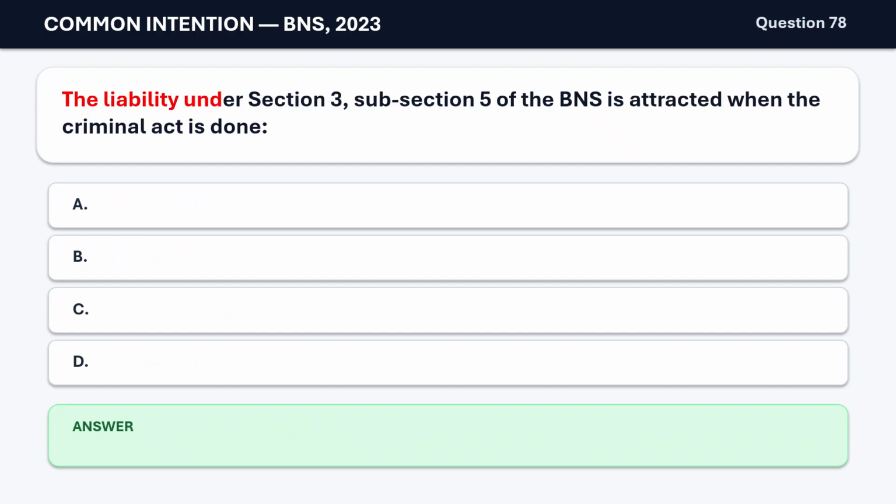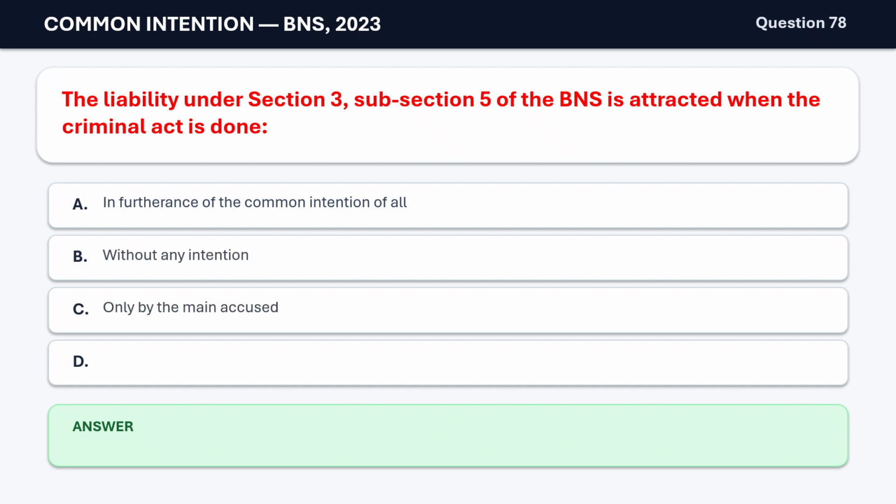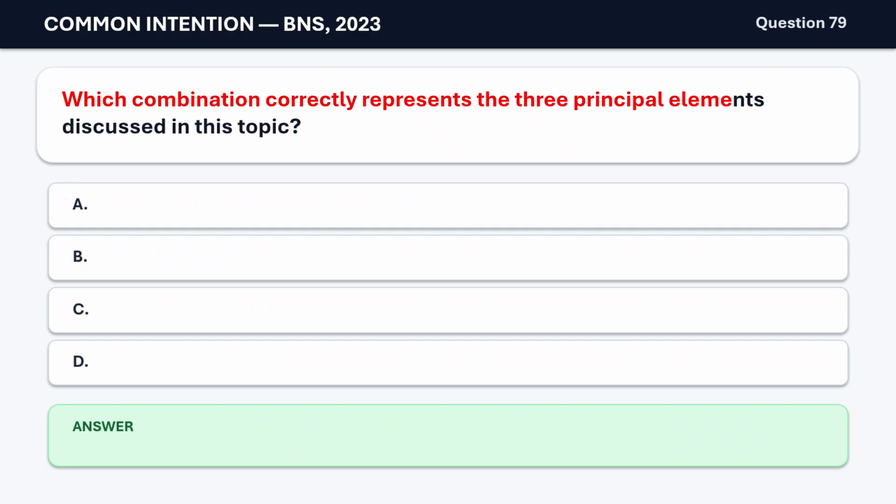Several persons. Question 78. The liability under Section 3, subsection 5 of the BNS is attracted when the criminal act is done A. In furtherance of the common intention of all, B. Without any intention, C. Only by the main accused, D. Accidentally by one accused. The correct answer is A. In furtherance of the common intention of all. Question 79.